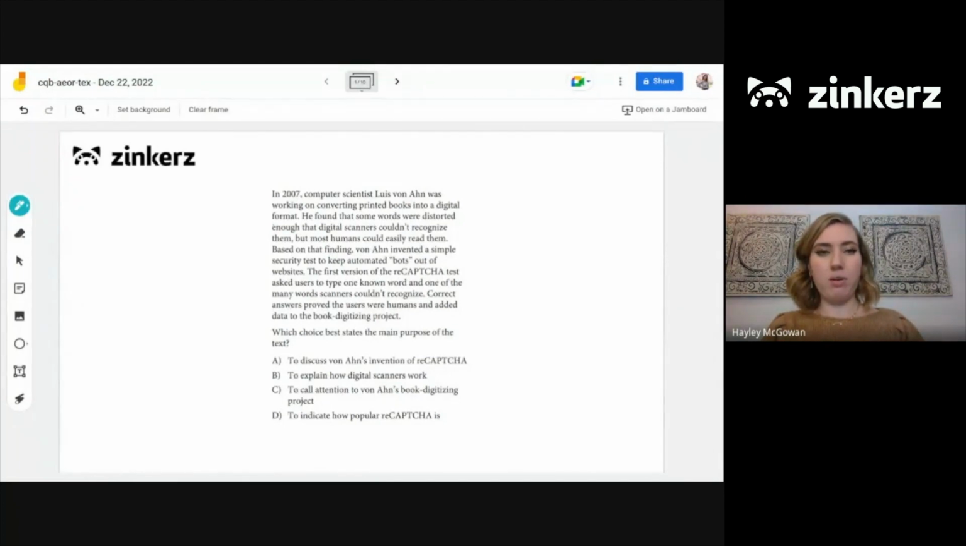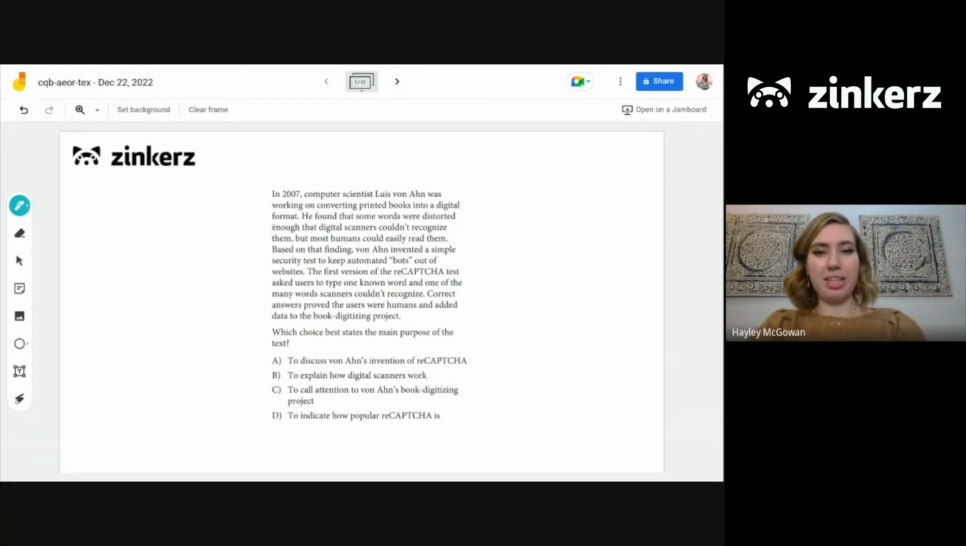Okay, for these ones, process of elimination works best. So let's look at our choices. Starting with A, we have to discuss von Ahn's invention of reCAPTCHA. How do we think about that choice? So this one definitely seems like a great option.